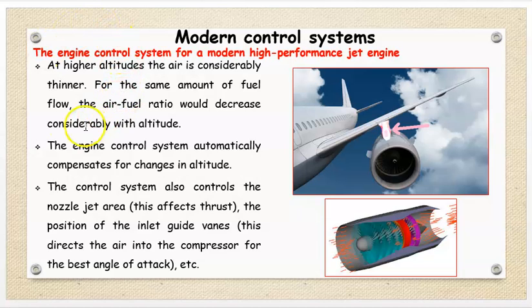Therefore, as I have explained, at higher altitudes the air is considerably thinner. For the same amount of fuel flow, the air-fuel ratio would decrease considerably with altitude. The engine control system automatically compensates for changes in altitude. The altitude means height. The control system also controls the nozzle jet area. This affects thrust. It also controls the position of the inlet guide vanes. This directs the air into the compressor for the best angle of attack, etc.